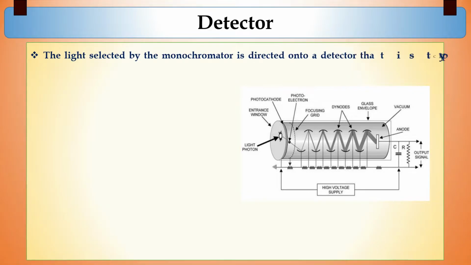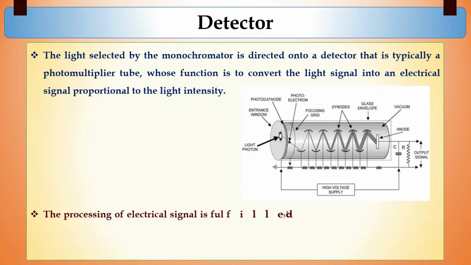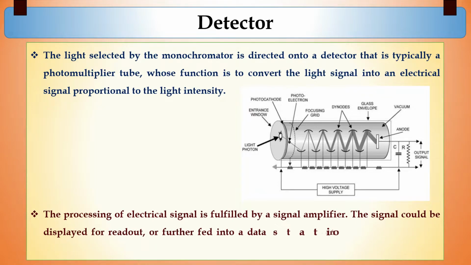Coming to the detector system, the light selected by the monochromator is directed onto a detector, that is basically a photomultiplier tube, whose function is to convert the light signal into an electrical signal proportional to the light intensity. The processing of the electrical signal is fulfilled by a signal amplifier, and the signal could be displayed for readout or further fed into a data station for printout in the requested format.